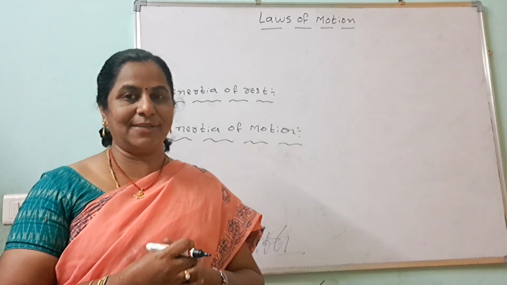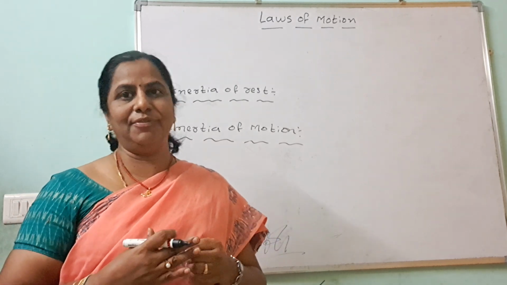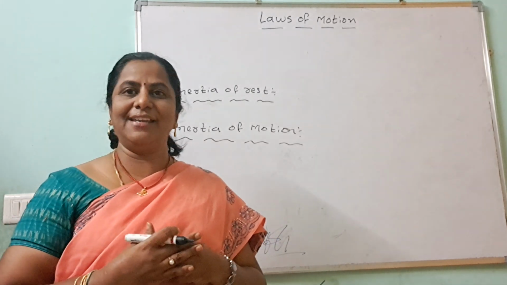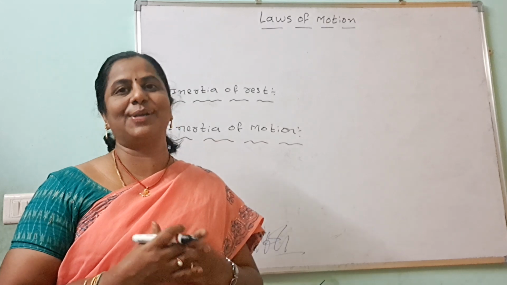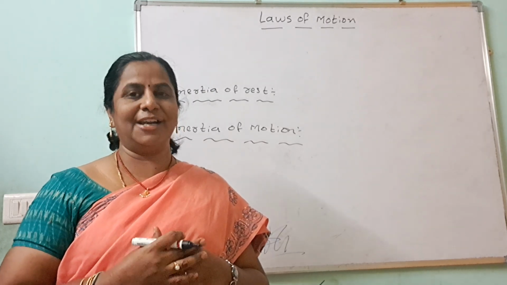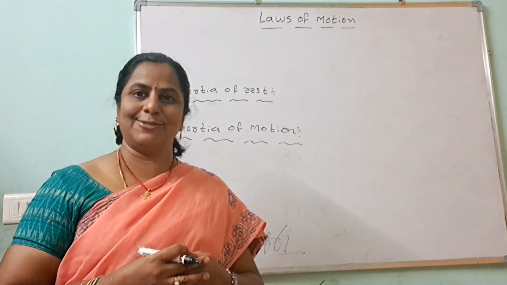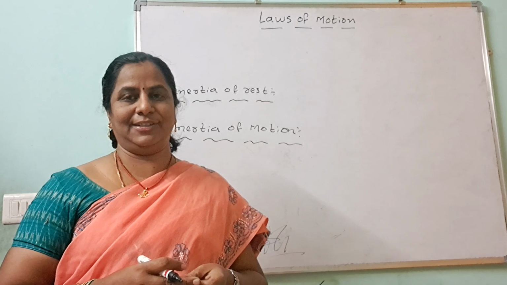Then the third one is the inertia of direction. When we are in a bus and the bus suddenly turns to the left-hand side, we fall to the right-hand side. Why? We still want to continue in a straight-line motion only. When the bus turns one side, we fall to the opposite side, meaning we are resisting the change of our direction. This is called the inertia of direction.